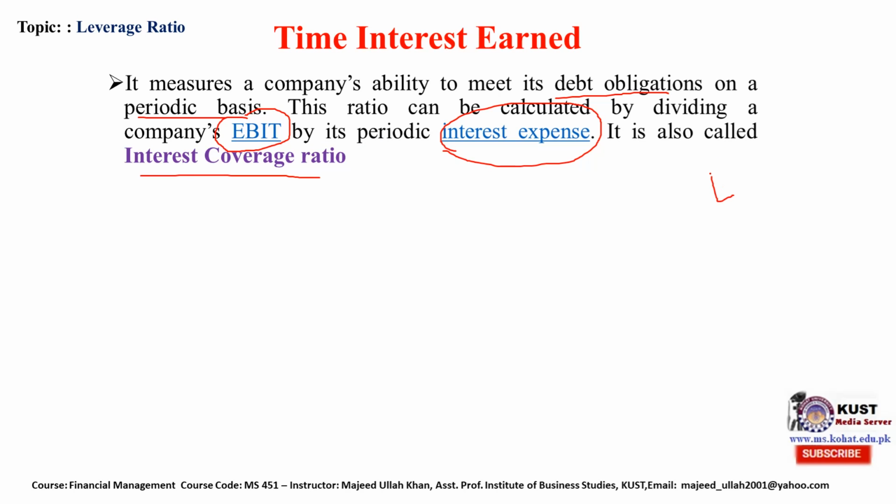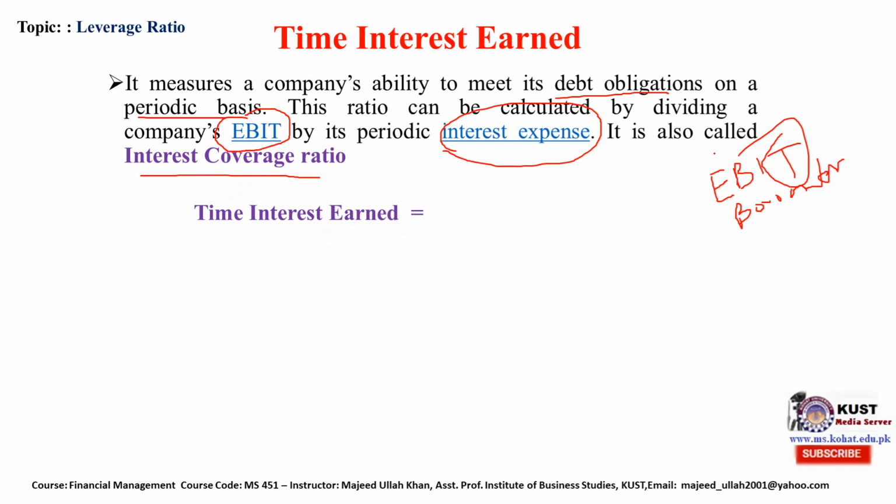Because EBIT is the income that is available to borrowers and other stakeholders as well, such as the government, the tax authority. And so we use earnings before interest and tax.